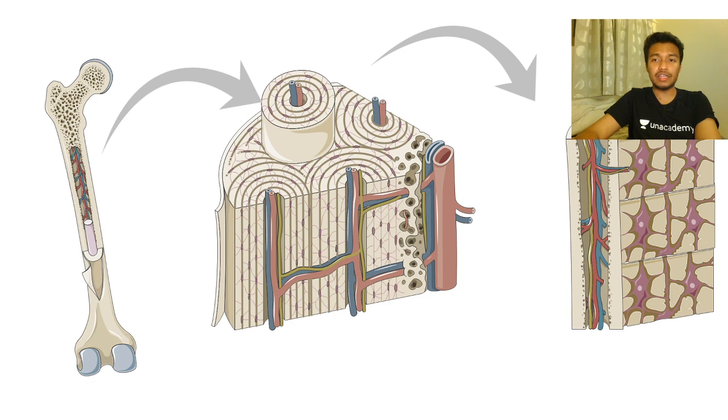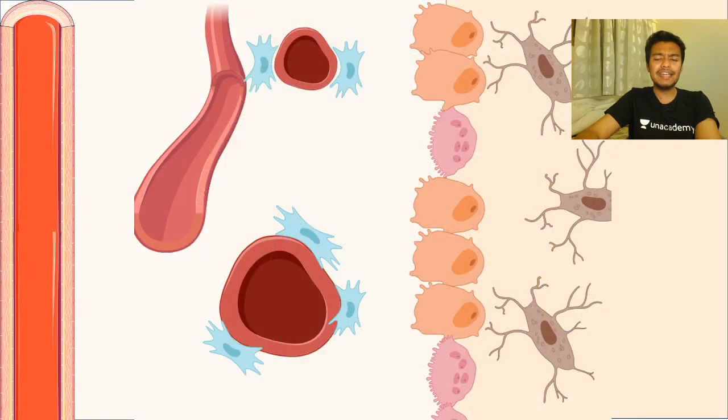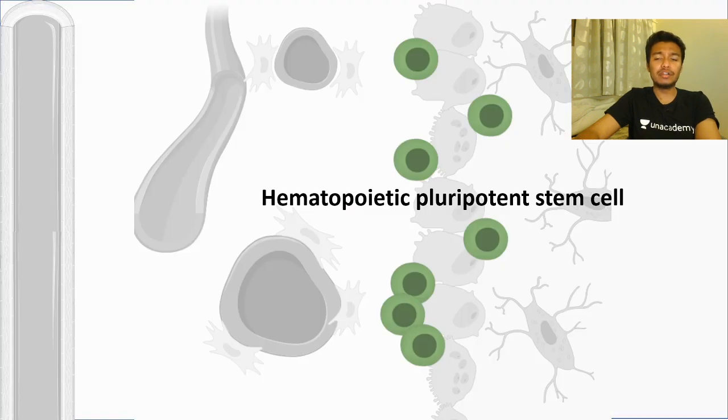As you see in the cross section, there are specific regions which have bone cells, let's call them osteocytes, or osteoblasts if they are immature, and they have blood vessels running inside the bone marrow. So you have a vascular component and an osteoblast component. You can name them a vascular niche and an endosteal niche.